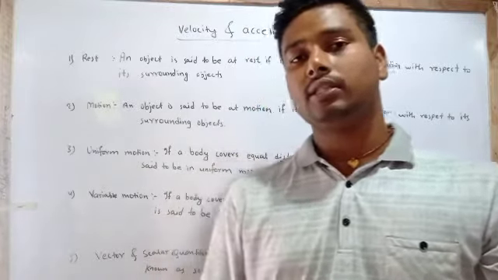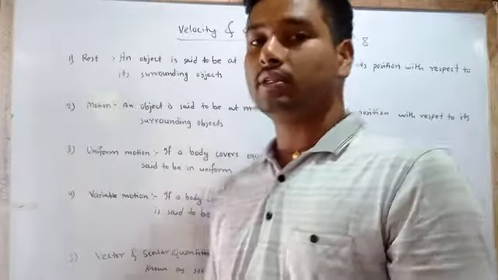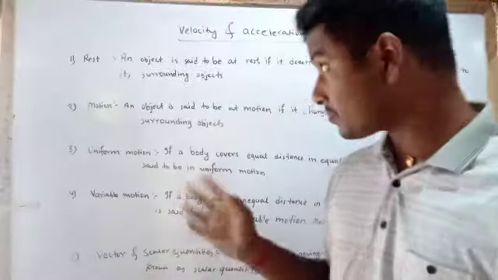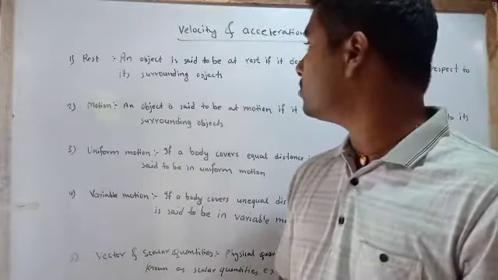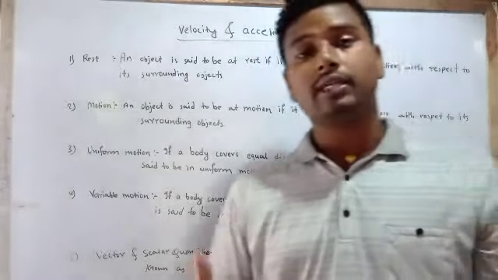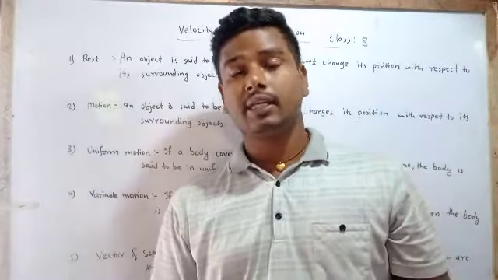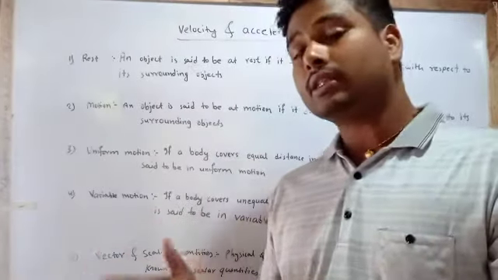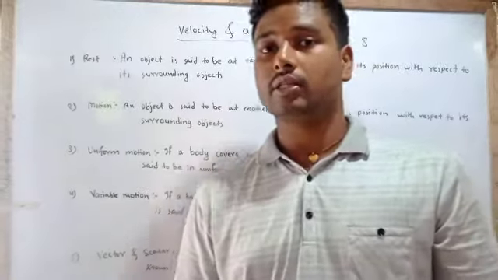Here, let's see the definition of rest. On this board, we can see an object is said to be at rest if it doesn't cover distance with respect to its surrounding objects.